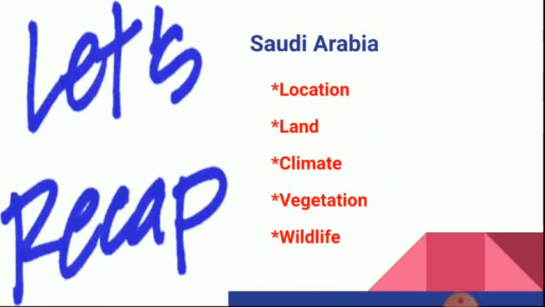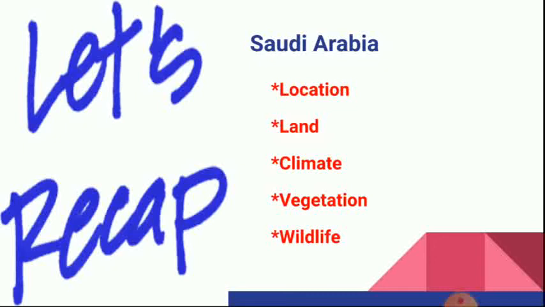We learnt about the location of Saudi Arabia. Saudi Arabia is the fifth largest country in Asia. It is surrounded by Jordan, Iraq, Kuwait, Qatar, Bahrain, the United Arab Emirates, Oman and Yemen. The Red Sea is in the west and the Persian Gulf is in the east. We saw a map of where Saudi Arabia is located.